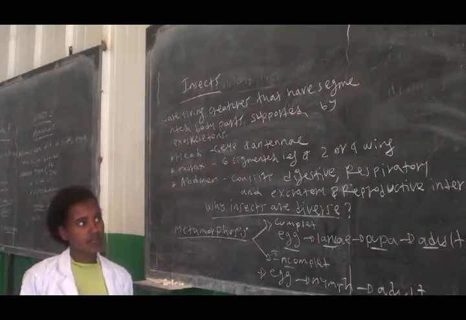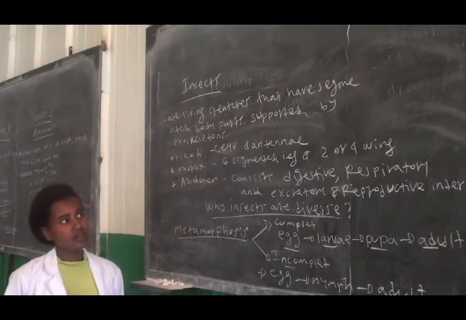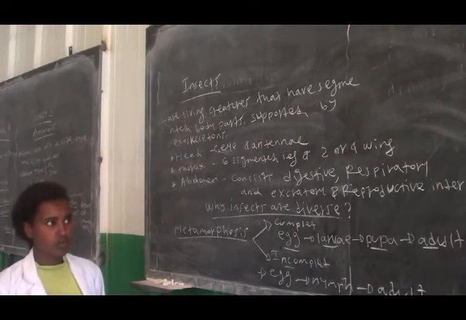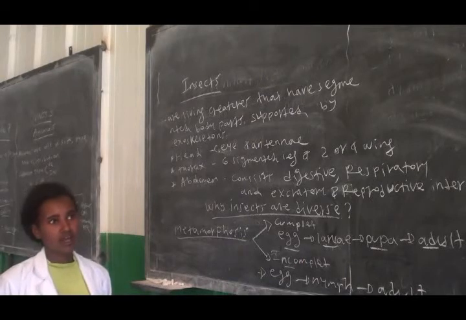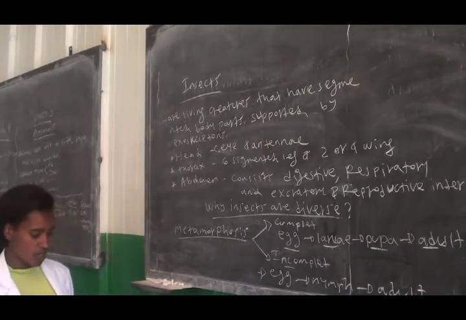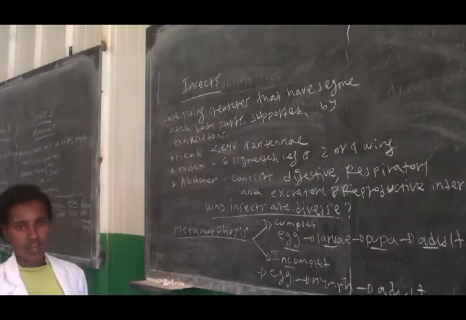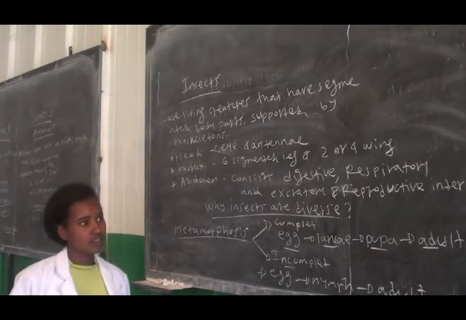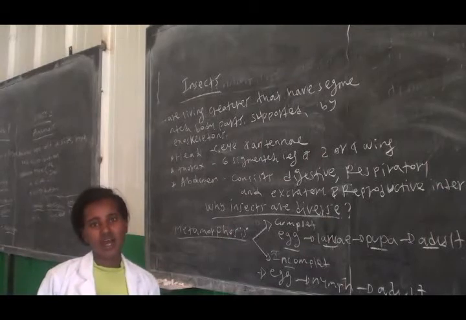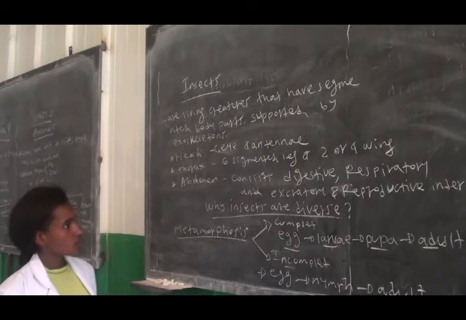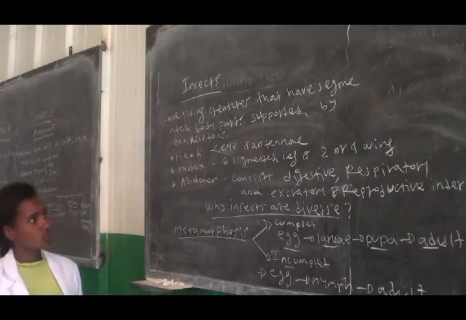Insects like honeybee and butterfly are important insects, but insects like maize stalk borer and dark mouse fly are economically harmful insects. So these are some important points about insects.